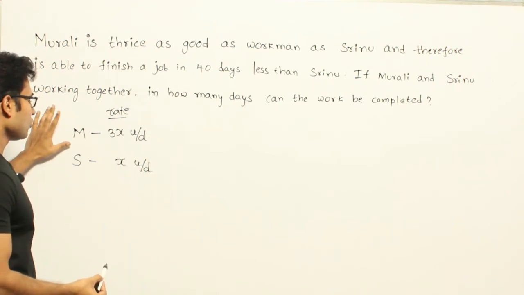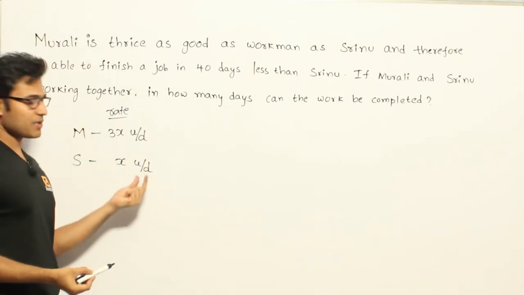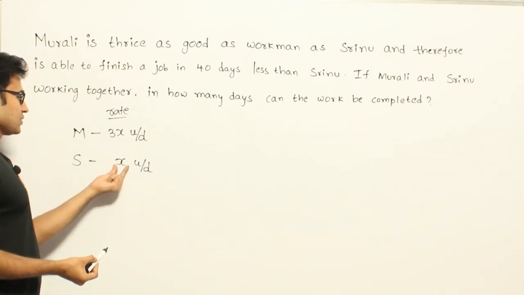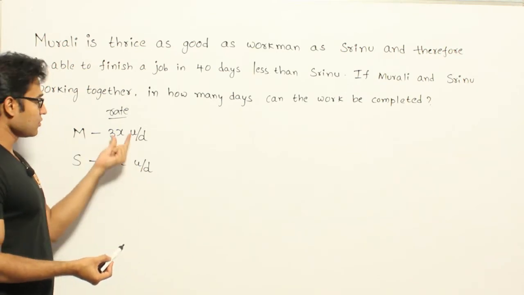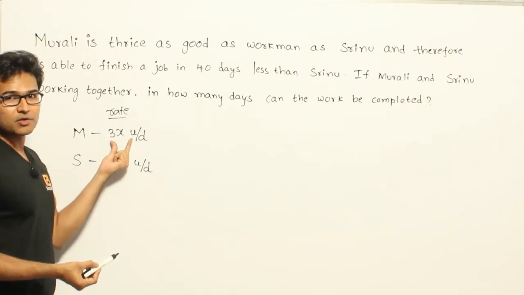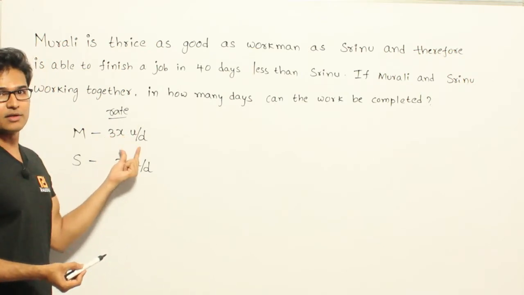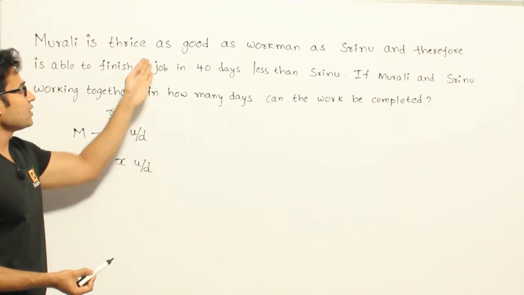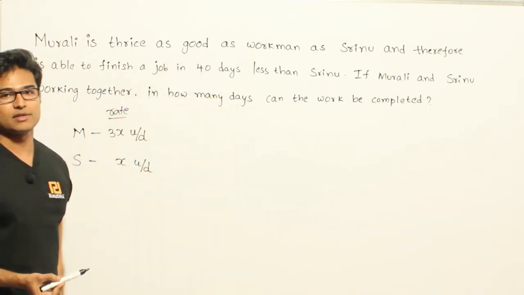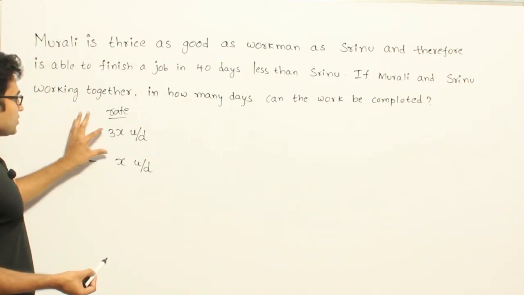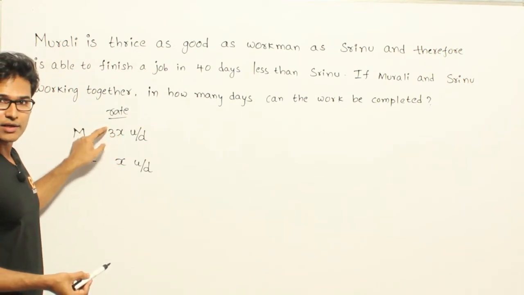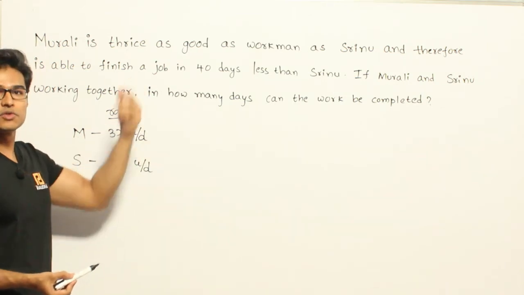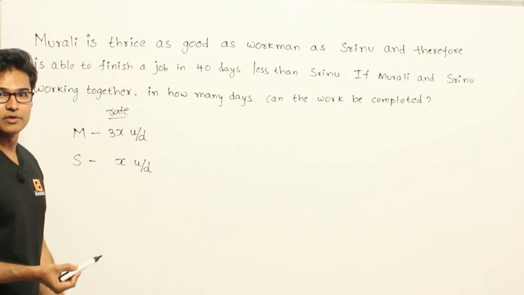So don't get confused here. Sometimes you might assume that Srinu is taking y days to finish the work, and then write that Murali is taking 3 into y days. No, y by 3 will be the right one. In case of days, you have to decrease the days. Why? If he is as good, then he will be able to finish faster. So in case of rate, you are going to multiply. In case of time, you are going to divide, because time should decrease and speed should increase if he is really good.